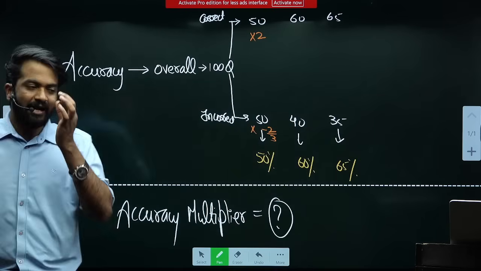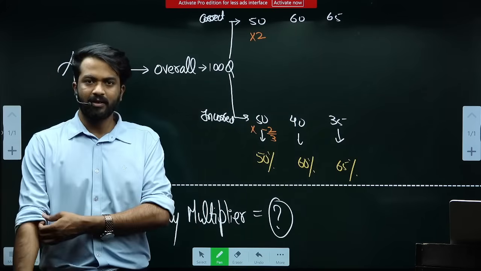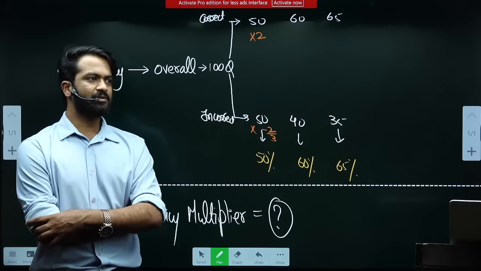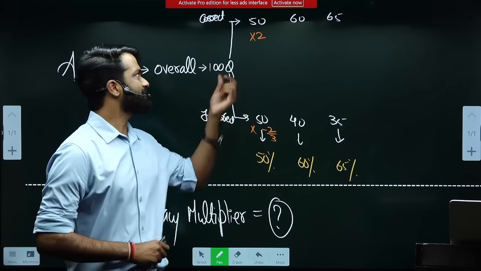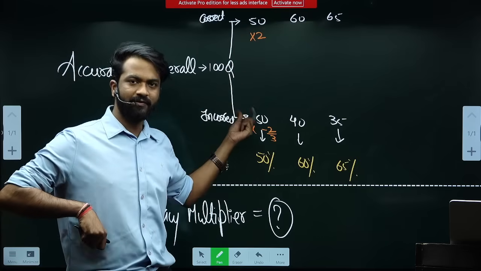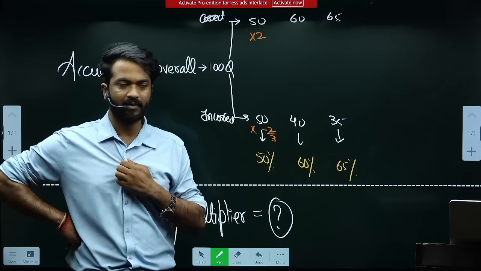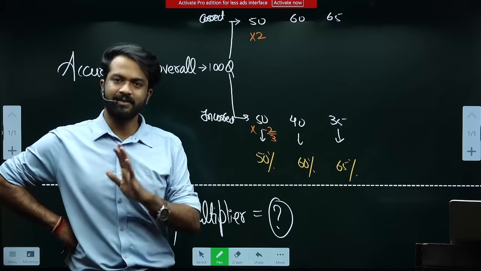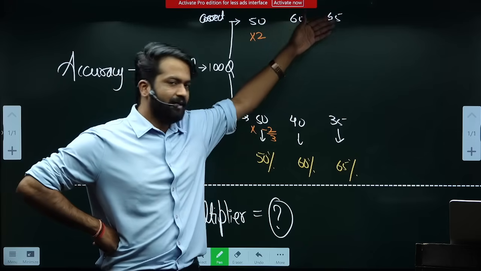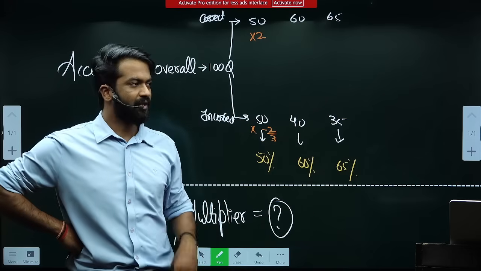Sir and ma'am, the idea is, for example, if you're attempting 100 questions, and you have attempted them all, and 50 of them were correct, 50 of them were wrong, that means your accuracy is 50%. If 60 were correct, 40 were wrong, your accuracy is 60%. If 65 were correct, 35 were wrong, your accuracy is nothing but 65%.